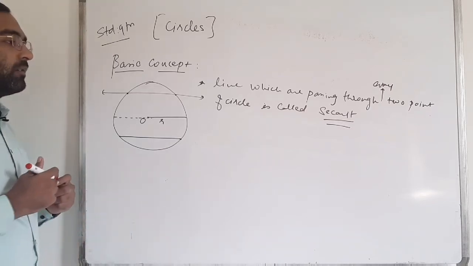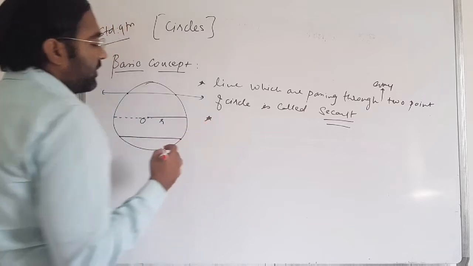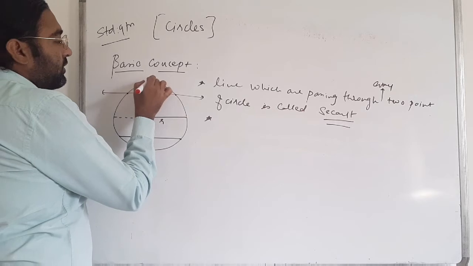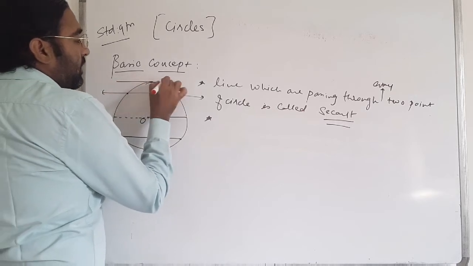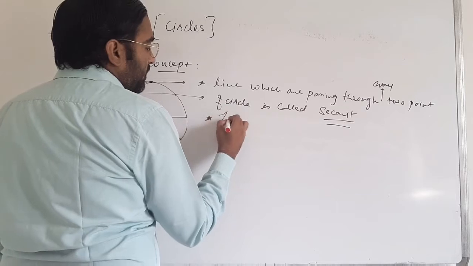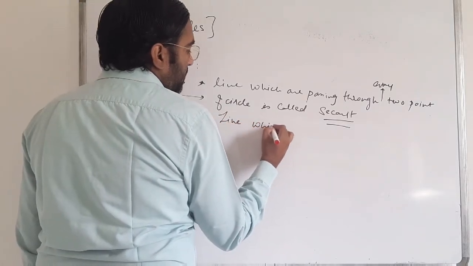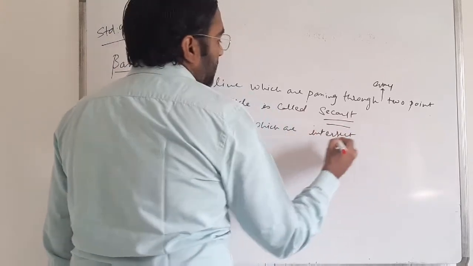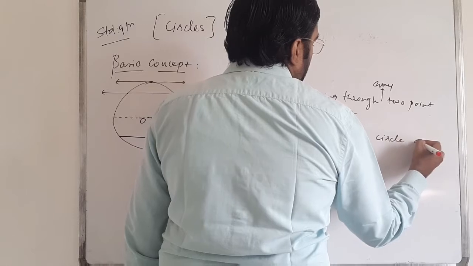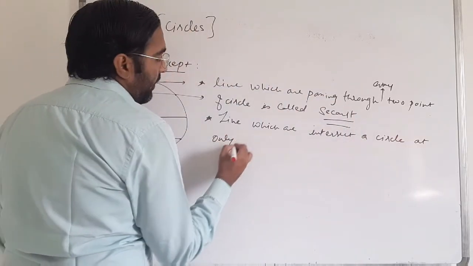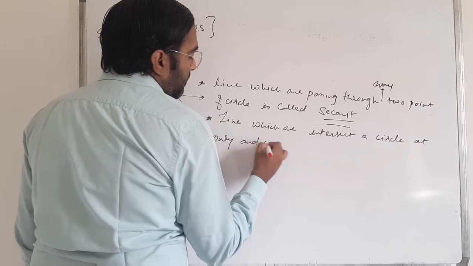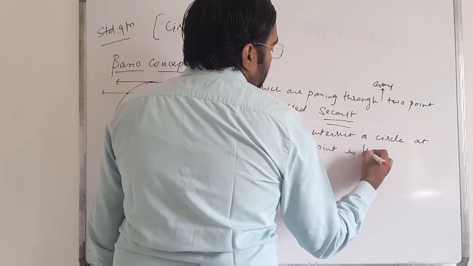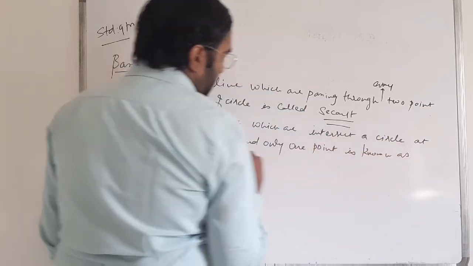Now we move to some more concepts, that is the tangent. A tangent is a line which intersects a circle at only and only one point, and is known as a tangent of the circle.